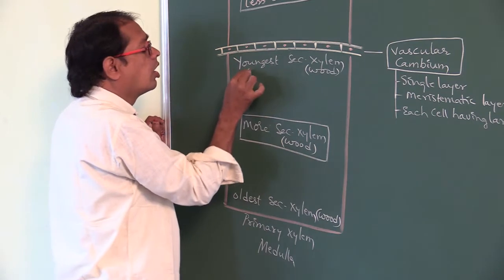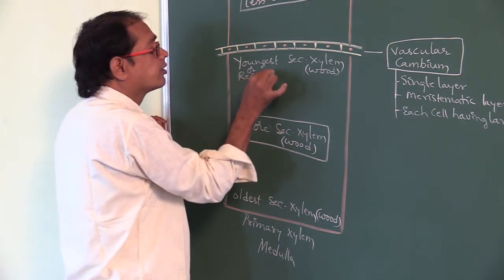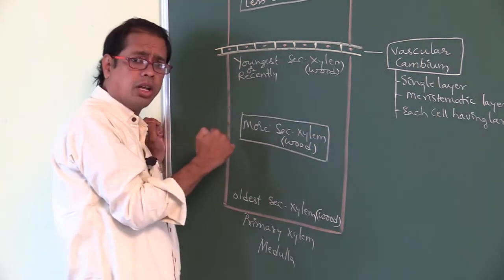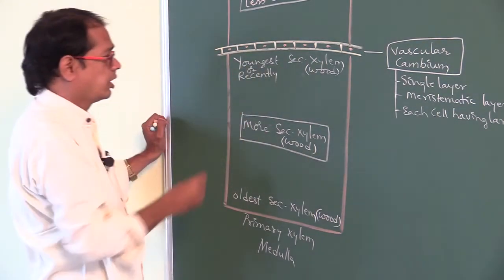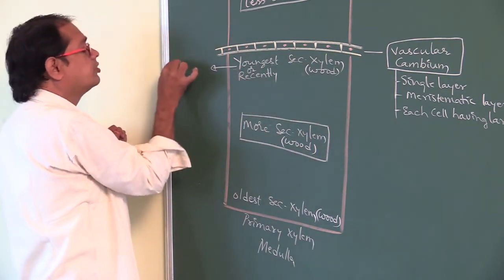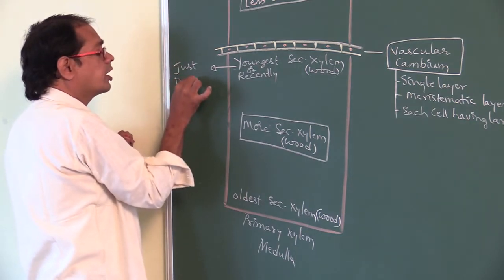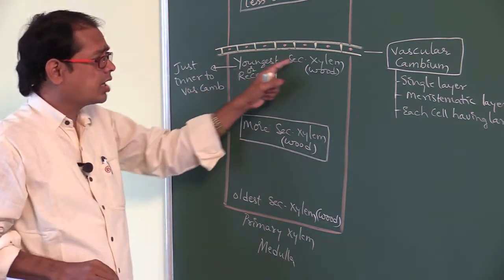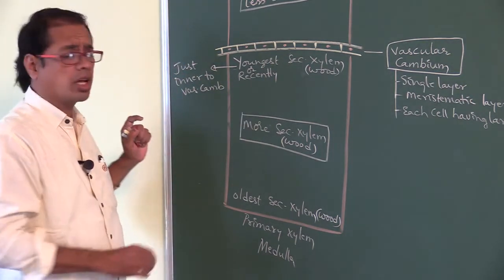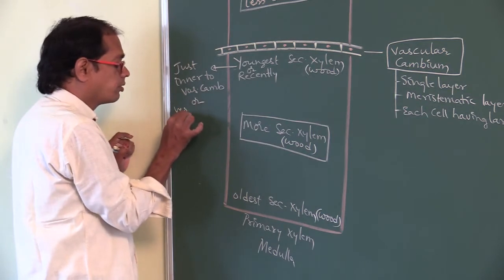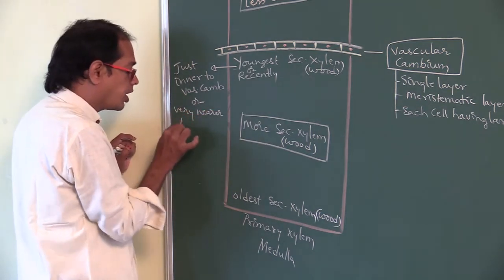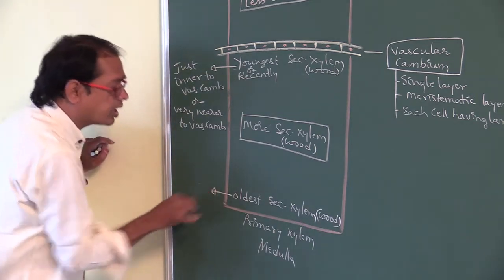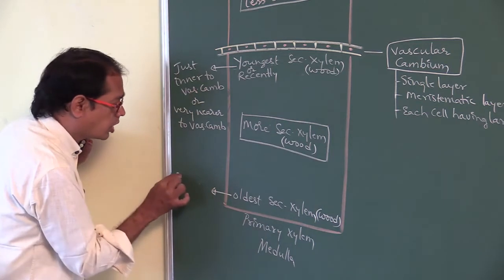The youngest secondary xylem, or recently formed secondary xylem, is present just inner to the vascular cambium, nearer to the vascular cambium, whereas the oldest secondary xylem is just outer to